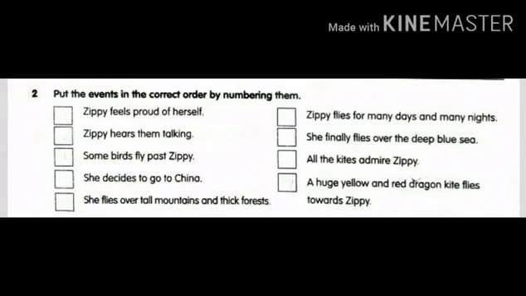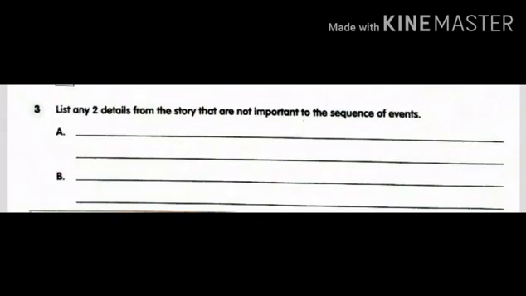Now see the third question. List any 2 details from the story that are not important to the sequence of events. Previously we discussed. So there will be some sentences which are really not important. Based on them, you want to complete your volume, the third question. Okay kids?